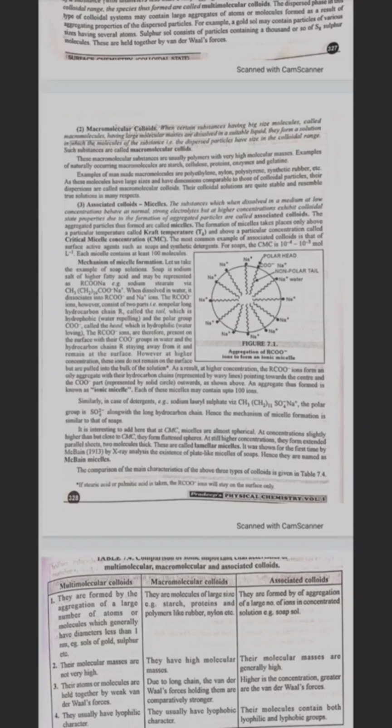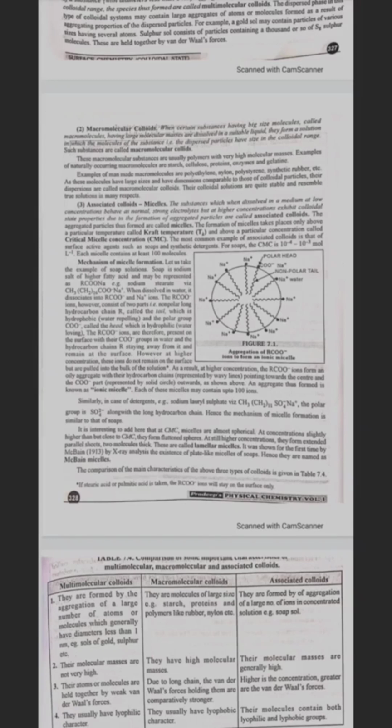However, at higher concentration, these ions do not remain on the surface but are pulled into the bulk of the solution. As a result, at higher concentration, the RCOO- ions form an oily aggregate with their hydrocarbon chains, represented by wavy lines, pointed towards the center and the COO- part, represented by a solid circle, outward as shown above. An aggregate thus formed is known as an ionic micelle. Each of these micelles may contain up to 100 ions.